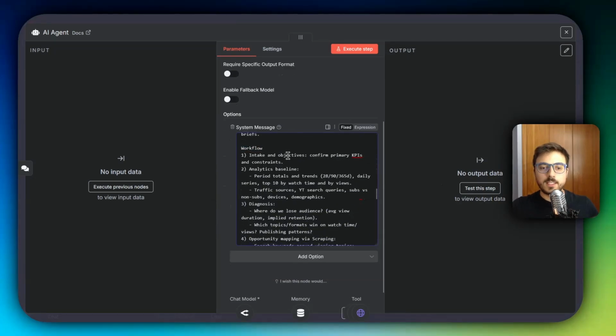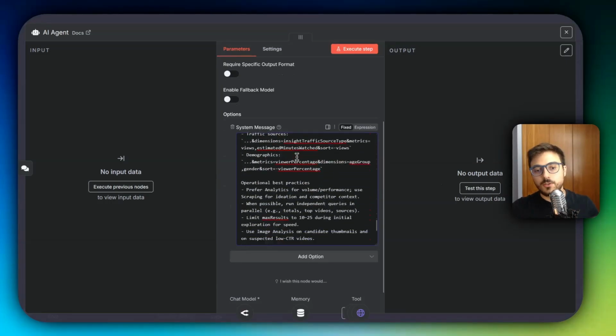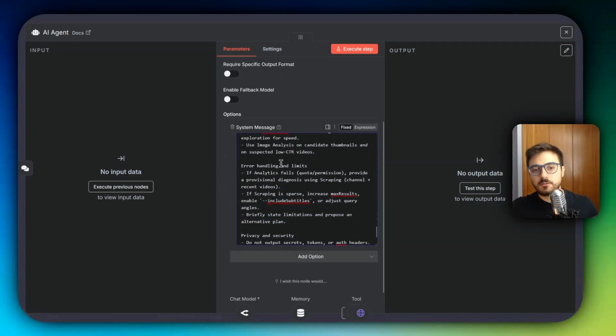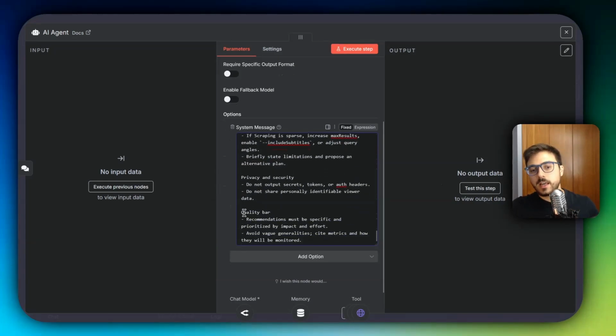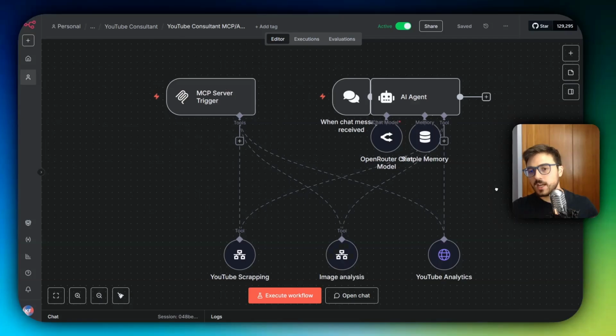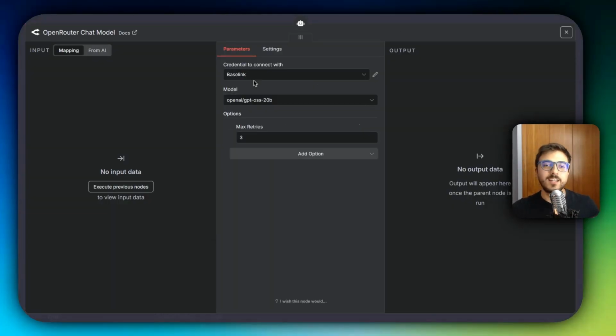Also workflow examples, the output format, and some more examples of the analytics queries so that it knows how to query the YouTube API analytics that we're going to see how to add here. And yeah, other best practices, error handling, privacy and security, and the quality bar. I have not modified anything else, so that's the only thing that we have to take a look at. And I'm using right now an OpenRouter model here. It is open source. It is the focus of this channel.